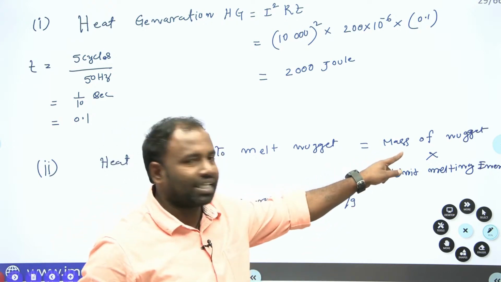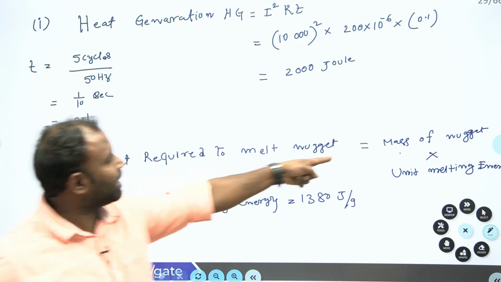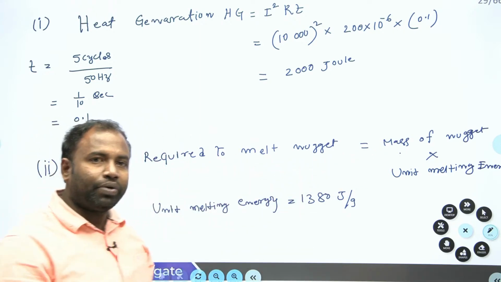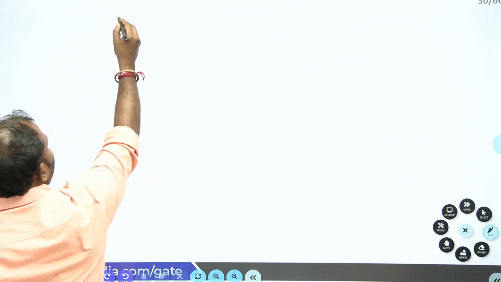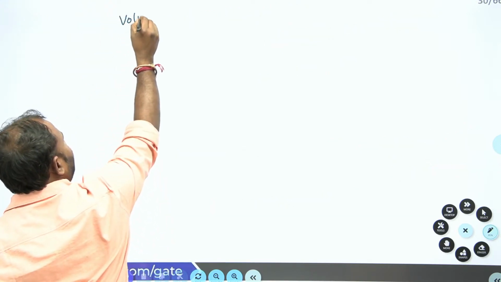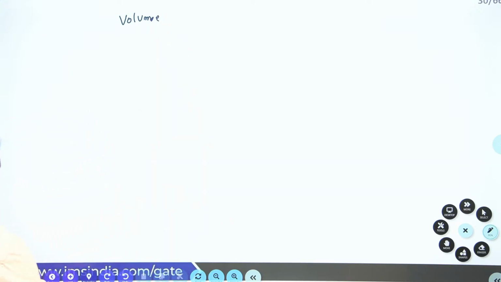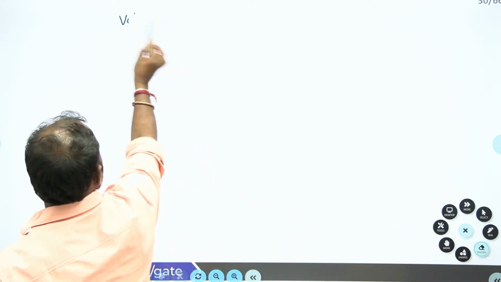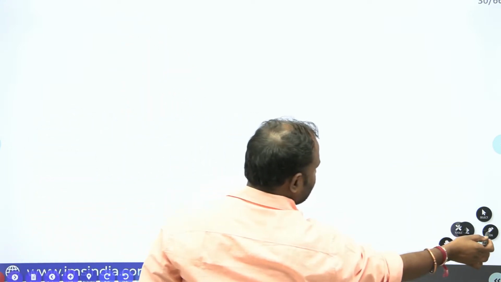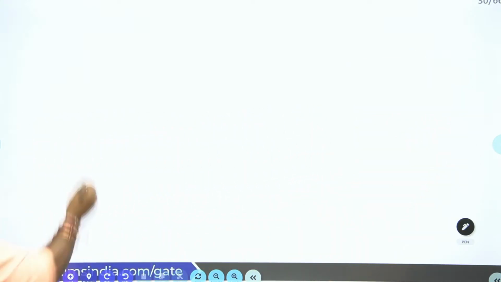What is the mass? What is my total mass of the nugget? For that, the mass of the nugget is volume times density of the nugget. Okay, now let us calculate the mass.